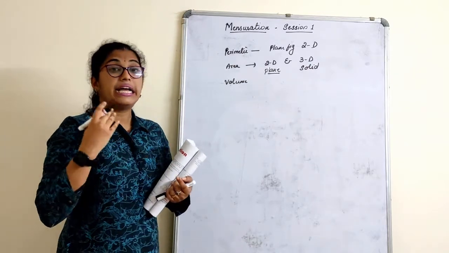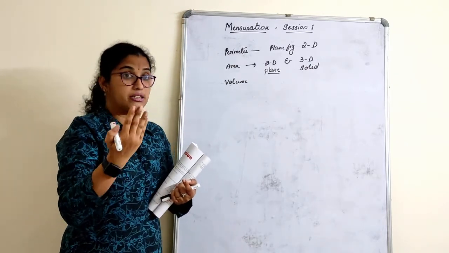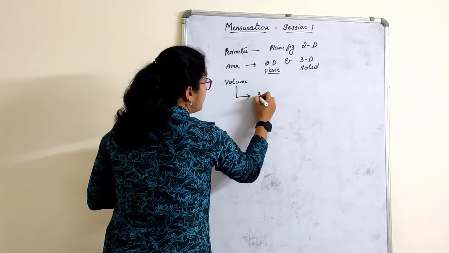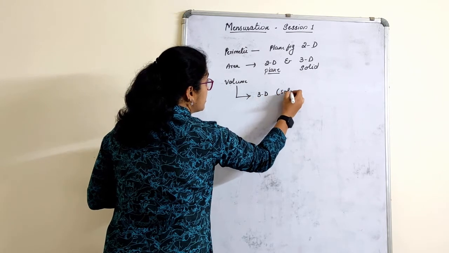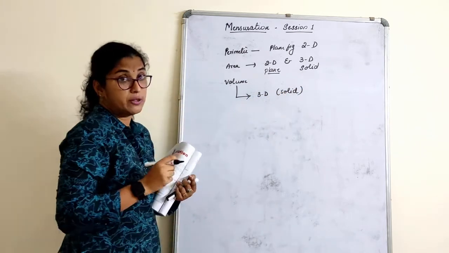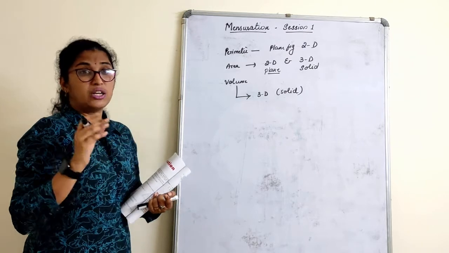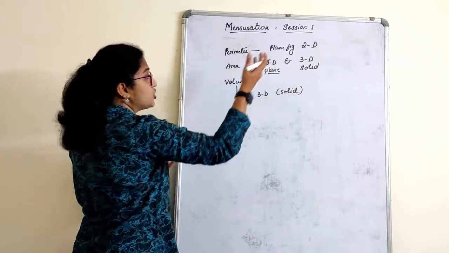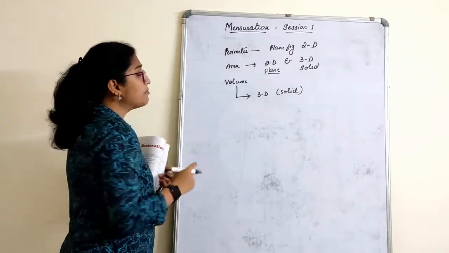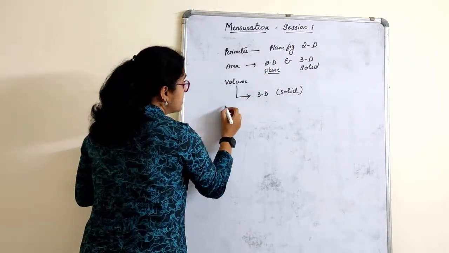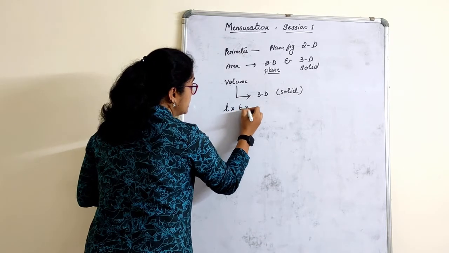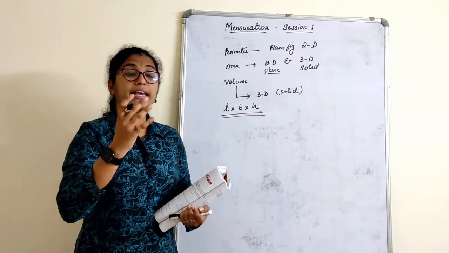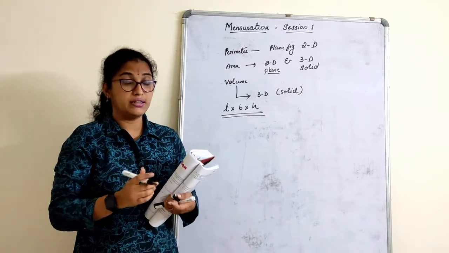What is area? Area is the region bounded. Volume is found only for three-dimensional figures, that is, only for solid figures. For perimeter and area, sometimes we only require two dimensions. If it is three-dimensional, of course, yes. When we talk about volume, it always requires length, breadth and height. Volume is the space occupied.